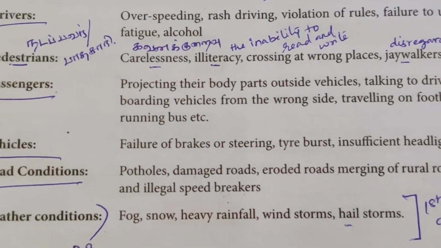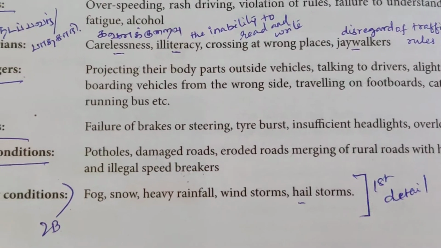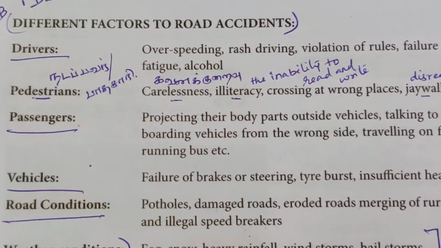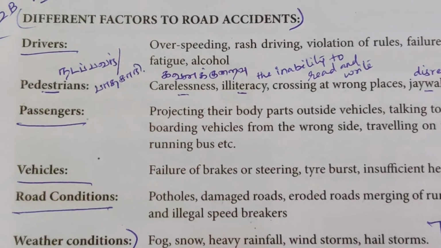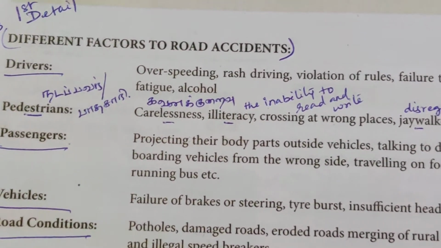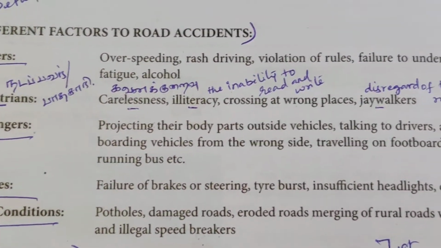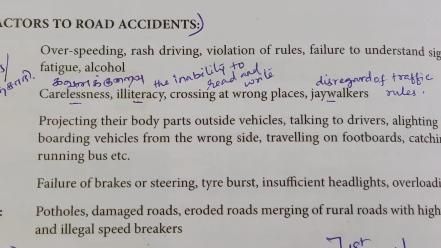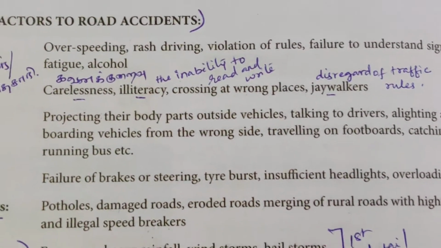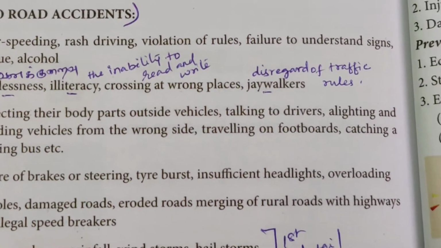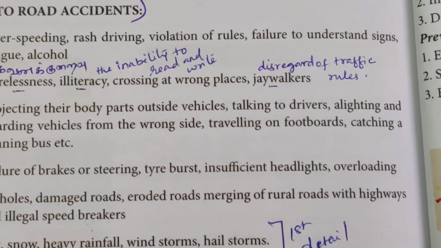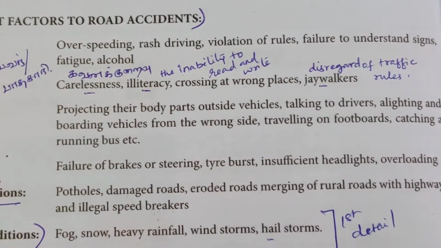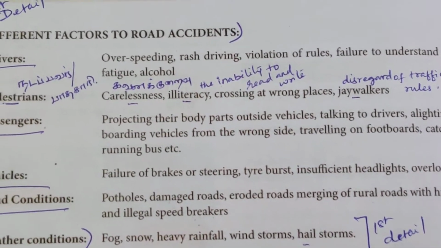Passengers projecting their body parts outside vehicles. While we are traveling in the bus or on a trip, what you used to do, we want to show hi, hello, hi to the others. So you keep your head outside or hands outside, the body parts outside the vehicles, talking to the drivers, alighting and boarding vehicles from the wrong side, traveling on the footboard while traveling in a bus, catching a running bus, etc. So the passengers are doing this type of thing that causes road accidents.